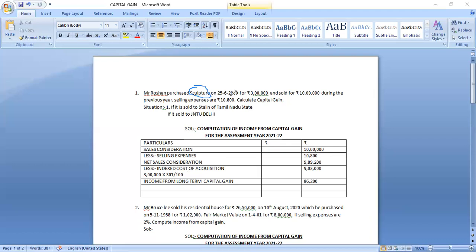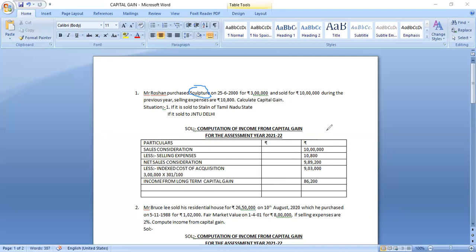Vehicles purchased in 2000. So any property purchased before 2001 or as on 2001, the value will be 100 only. So original cost into previous year index divided by index of purchase year, you'll get 9 lakhs 3,000, because we have to find out what is the actual value of that asset as on today. Right, it is 9 lakh 3,000. But what is the value of that asset as on the beginning? It is 3 lakhs.